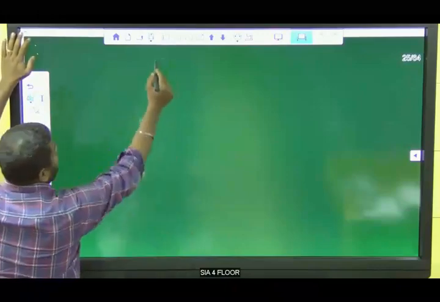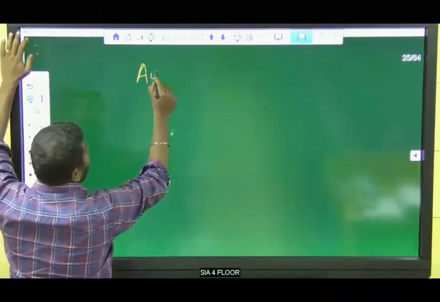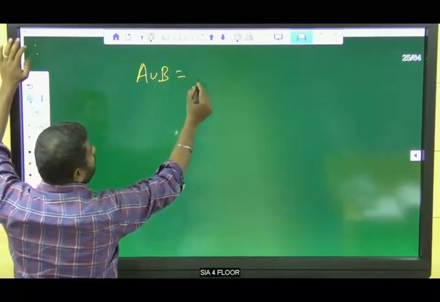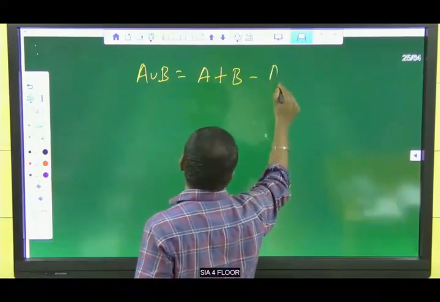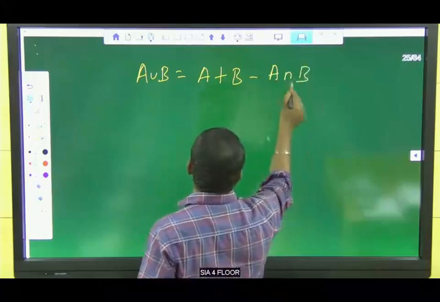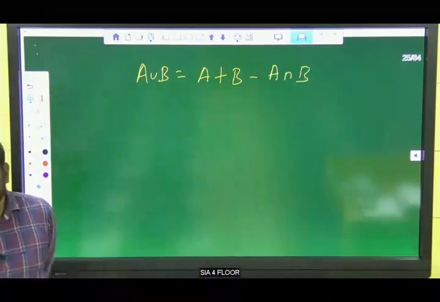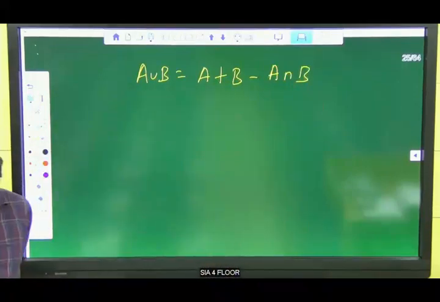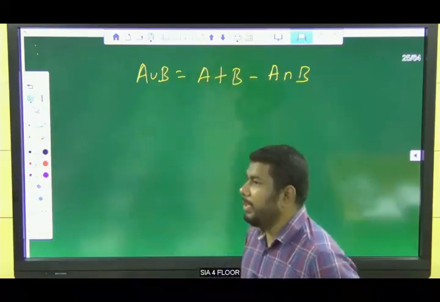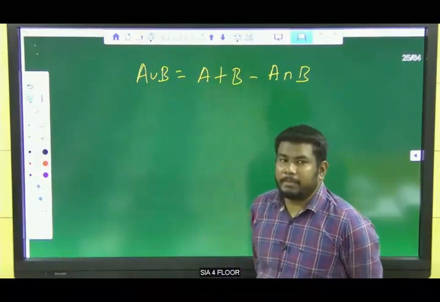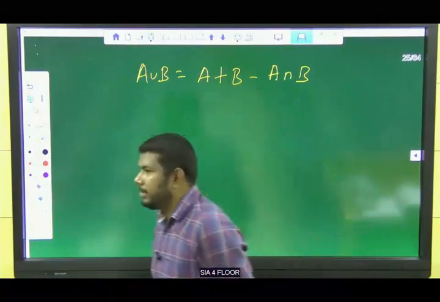That is nothing but A union B is equal to A plus B minus A intersection B. Clear? A union B, I think we have studied this in 10th standard, right? So A union B is equal to A plus B minus A intersection B.